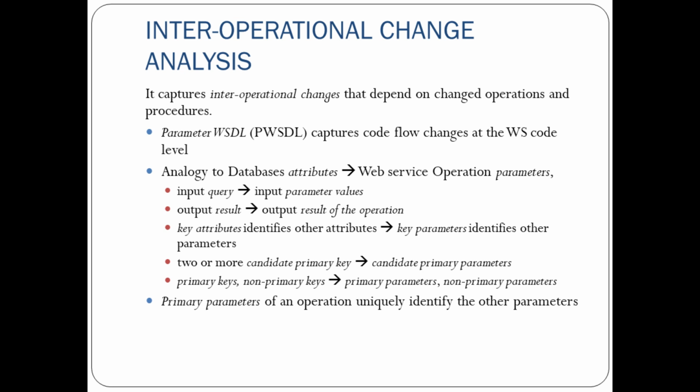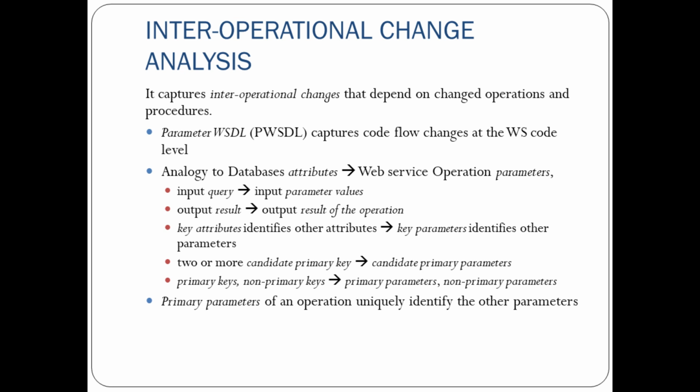Then two or more candidates could be possible for becoming a primary key in a database. Similarly, a candidate prime parameter could be there for web service operational analysis. Then primary parameters and non-primary parameters are generated for the web service operations, which means we detect primary parameters as well as non-primary parameters. Similar to the case in the database system, where primary key and non-primary key were detected, now we'll detect primary parameters and non-primary parameters in web service operations.